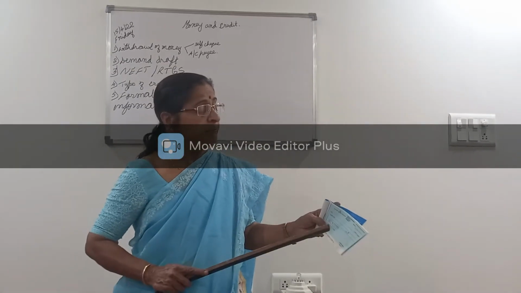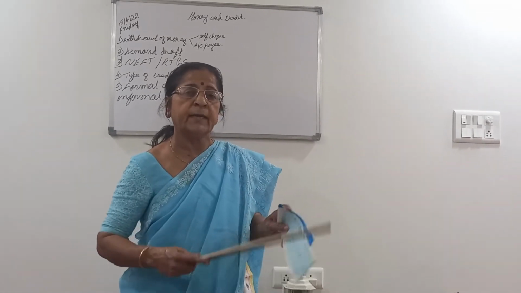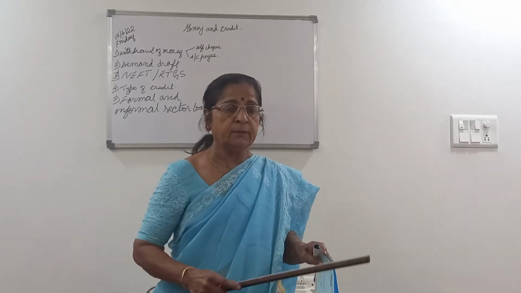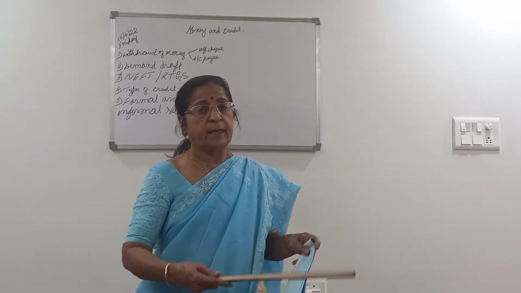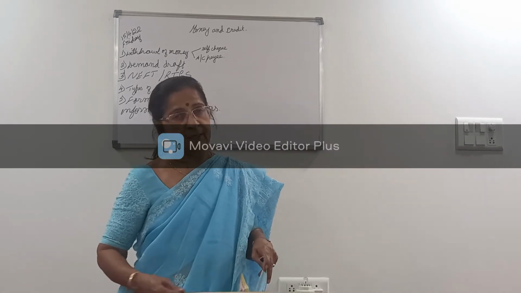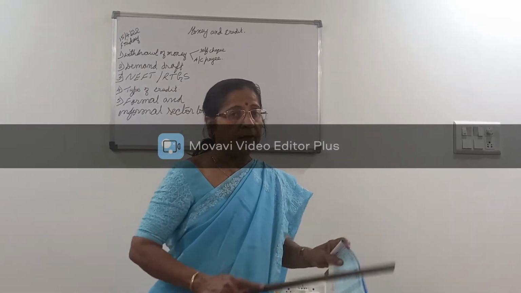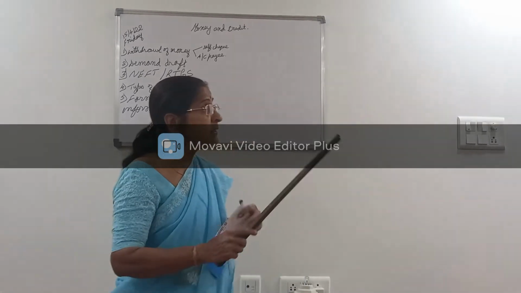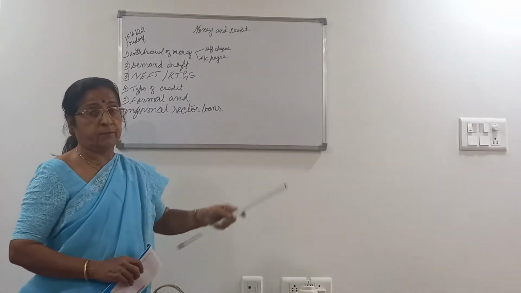Then say this is a check leaf. So with a self-check, anybody can withdraw the money. That is, to whomever we give the check, we can get the money. Self-check is that. Or you yourself can go and withdraw the money. There is one more called account payee check.